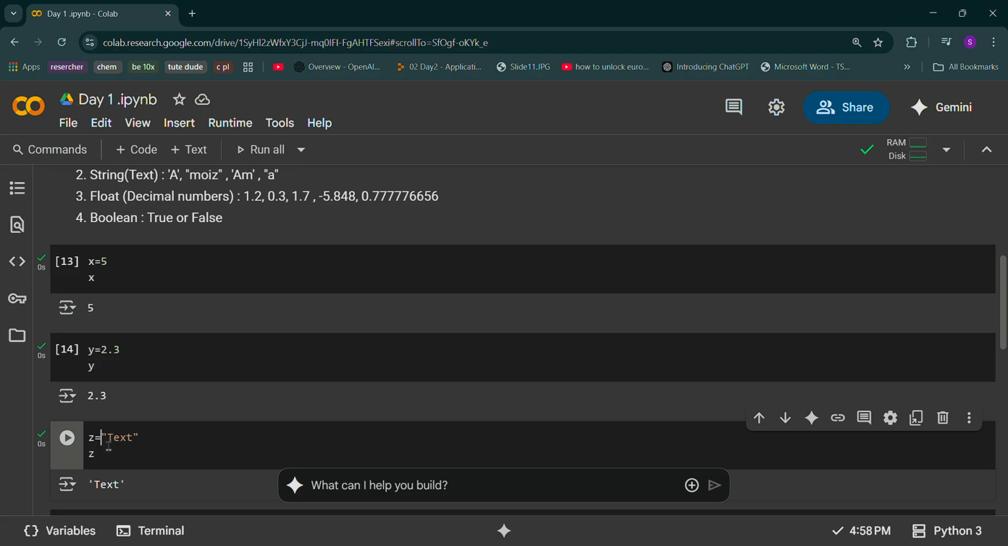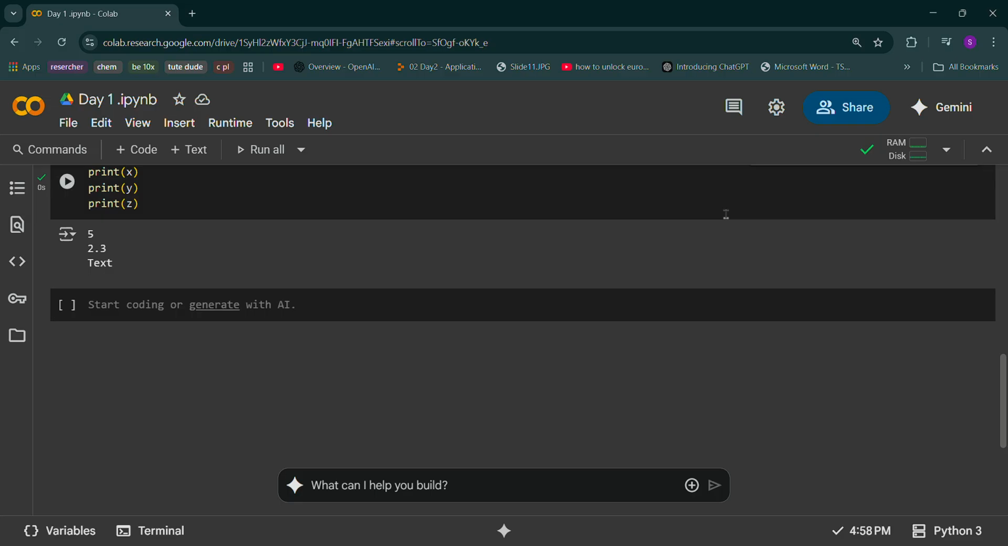So here, before knowing data types, this x, y, and z are the variables. Okay, these are variables which are storing some value. X is having some value 5, y is having some value 2.3, z is having some value text. It's just having some value, a string data type. So each of the variables is used to store some value. Each of these we are using here to store the value.